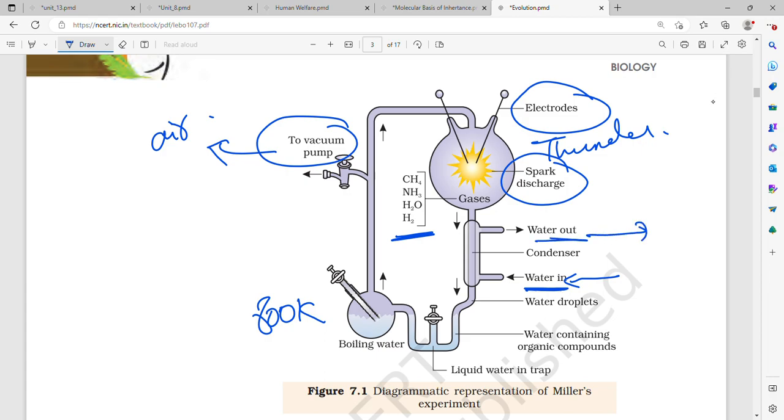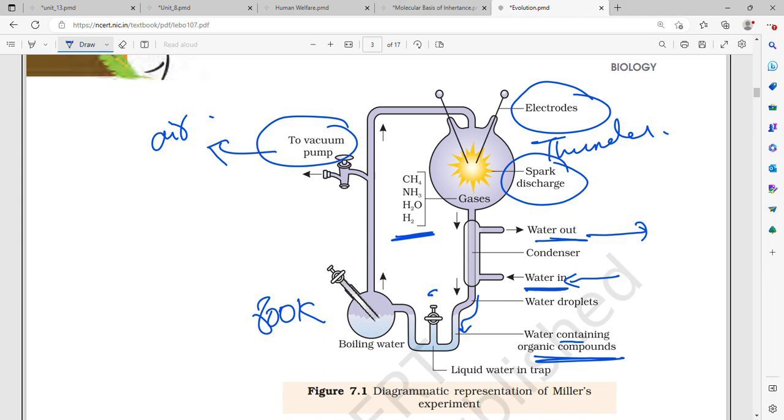Then the water droplets form after condensation, and later after 18 days when we observe, this water contains organic compounds, amino acids. Liquid water in the trap.